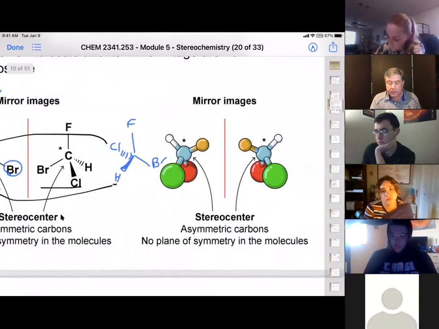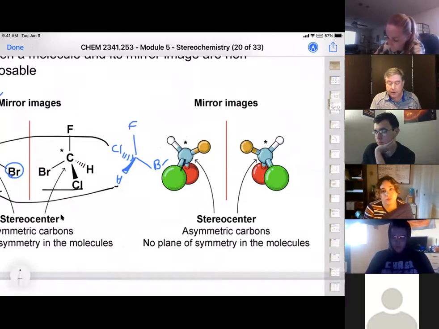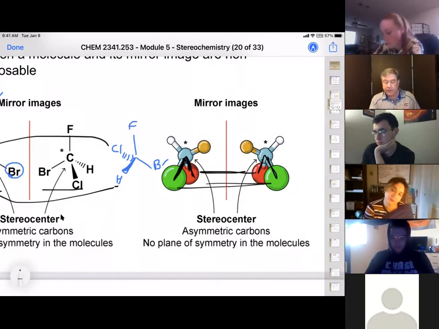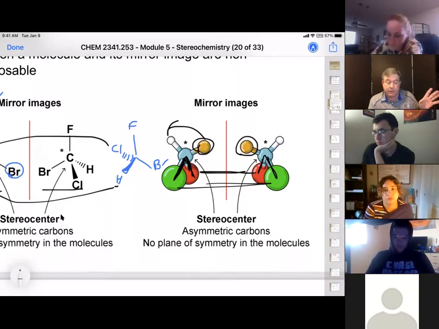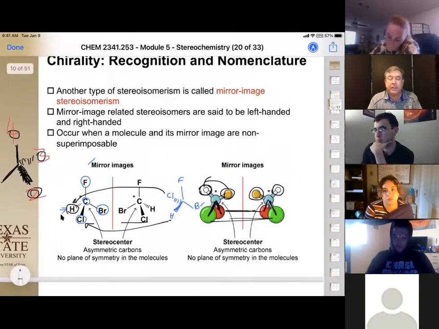Notice that we have 3 of the atoms line up. The 3 here at the bottom all line up. We have the bromine, we have the chlorine, but these 2 have now swapped. The chlorine is on the left side, and the hydrogen is now on the right side. So 2 of those atoms have switched places in space, ergo stereo. So this is a stereoisomer, okay? And I'll talk about planes of symmetry in another slide.